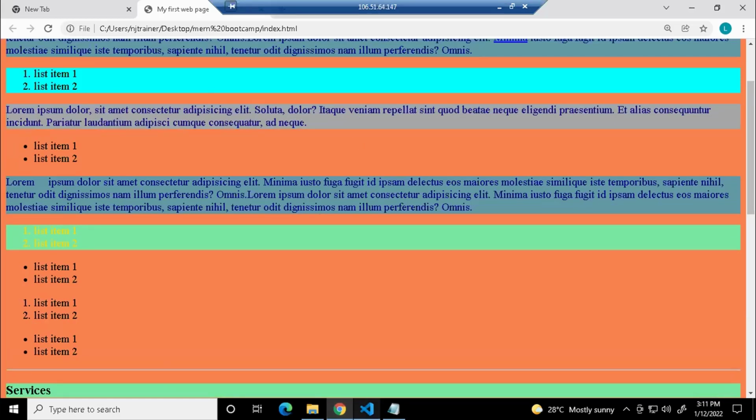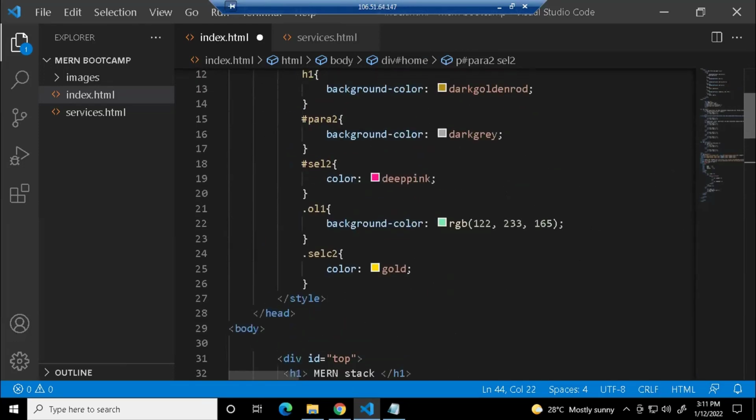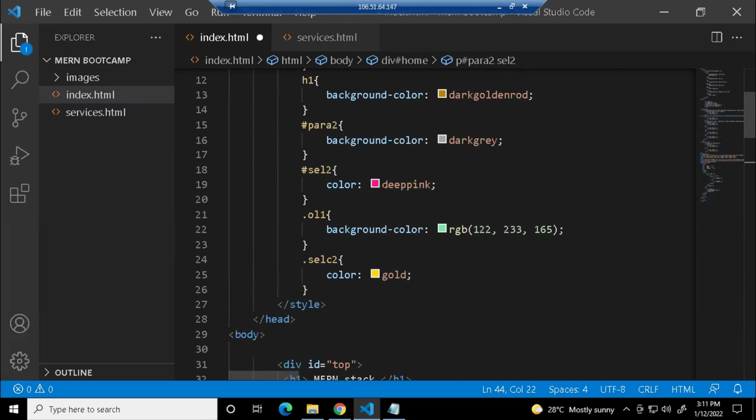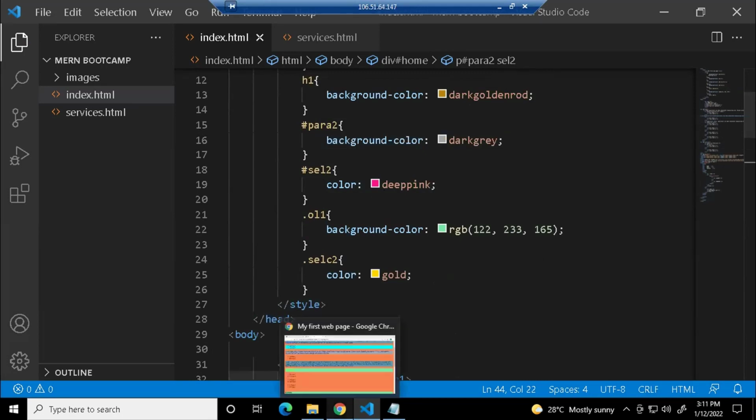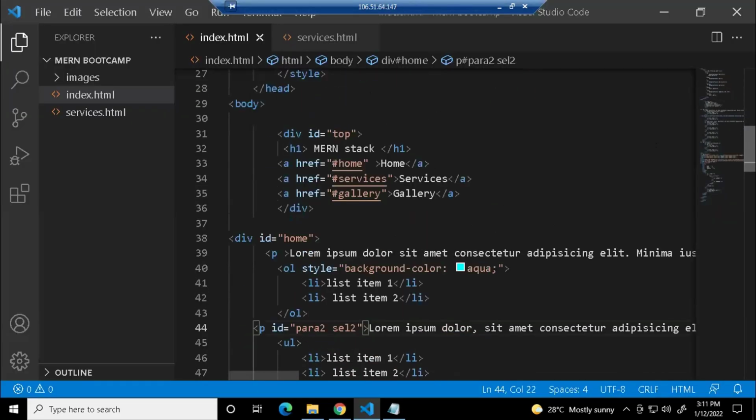Fine. Now I'm trying to give another selector here, that is SEL2. In SEL2, the style I have made is that the text color should be deep pink. But now when I refresh, is it giving any output, either a dark gray background or a pink text color? Is it giving that output? It's not.